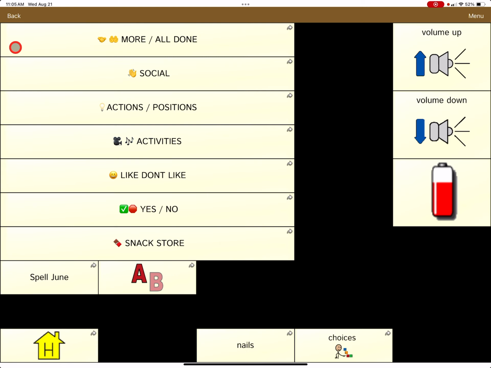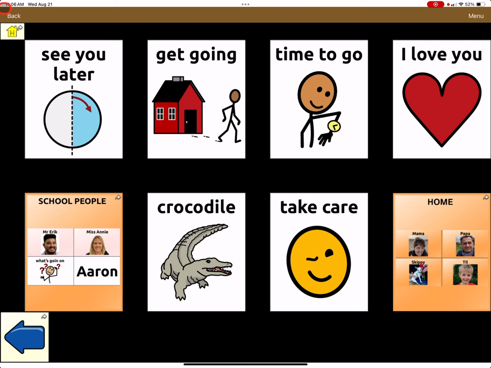We also have a list of the main pages here that they requested at school, and I'll take you through them. So we go to the right. We've got a few buttons that lead somewhere. Feelings goes to a page Mom really wanted and utilizes with her. And then My Turn is something that June had accessed a lot throughout her years of use. And so we kept those 2 buttons. The next page here, Hello, goes to a page with some errorless choices. Goodbye, same thing, as well as links to people, school people, home people down here.